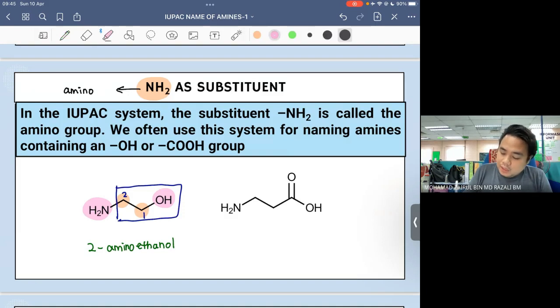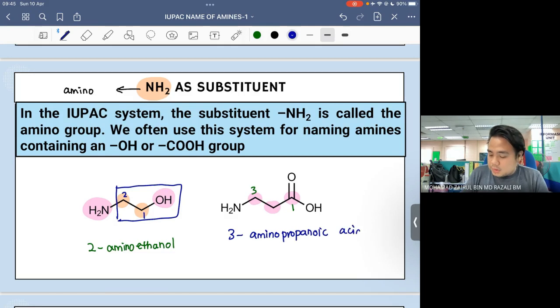Okay, same goes with this. So the parent chain is 1, 2, 3 carbon. And then we have carboxyl, we have amino. So the carbon on the carboxyl itu akan jadi carbon number 1. This one akan jadi carbon number 3. So this one the name is going to be 3-amino propanoic acid. Okay, propanoic acid.